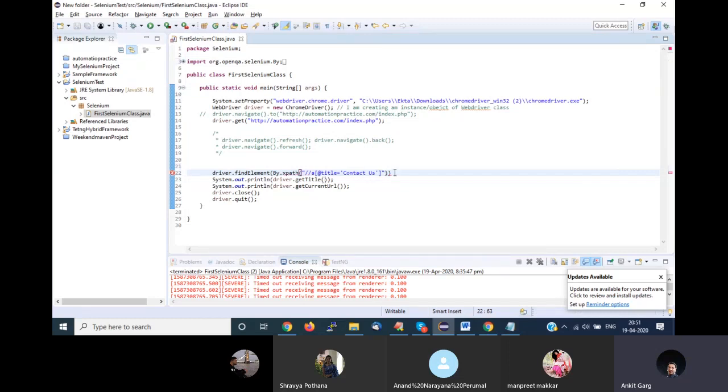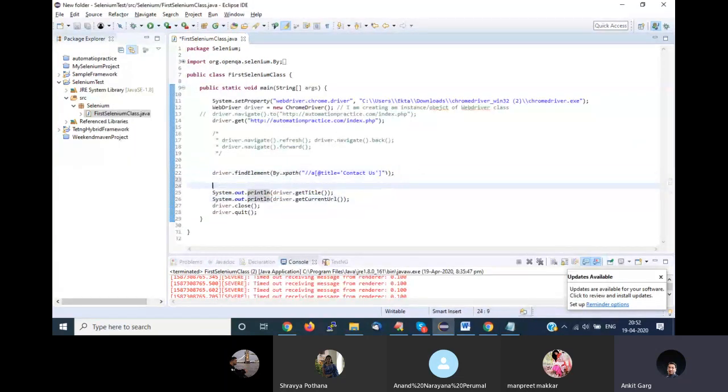This is the way of giving this element to Selenium. Okay, so I am done with the second part. This syntax will again remain the same for all the elements. The only thing that is going to change is what I am writing inside this. All other syntax will remain the same.